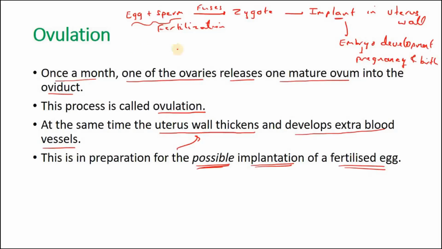So if fertilization does not occur, what will happen? The cleaning process of the uterus will occur, and this cleaning process of the uterus, we call it menstruation, right? Menstruation.